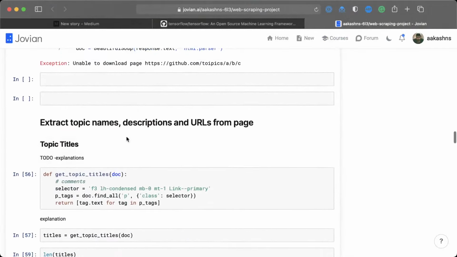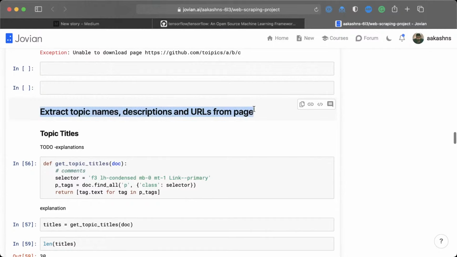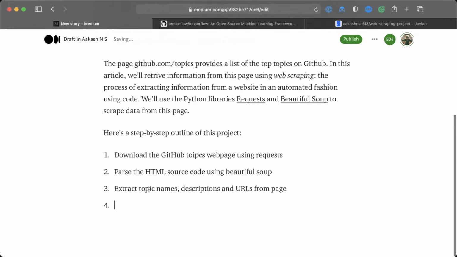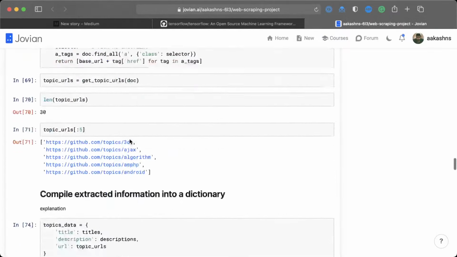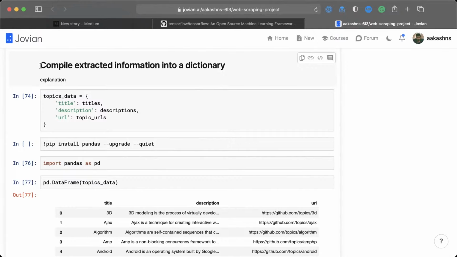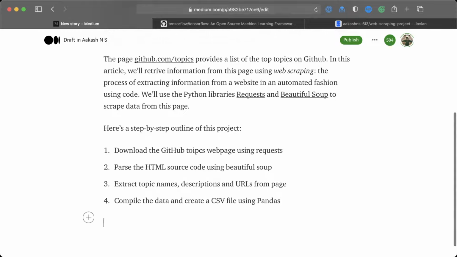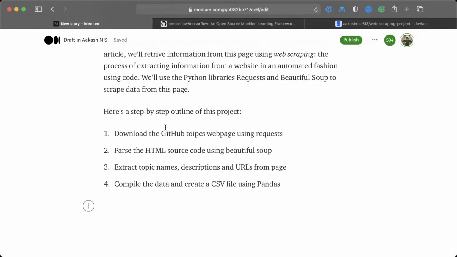Then we will need to extract information. So we will need to extract topic names, descriptions, and URLs from the page. And then I think we will finally compile the data and create a CSV file using pandas. All right, so that's a step-by-step process. And if there is an extension, you can continue building that also. But I am going to limit my blog post to just this much.